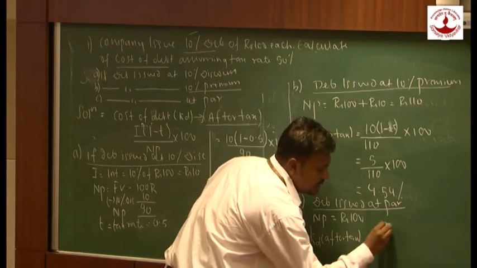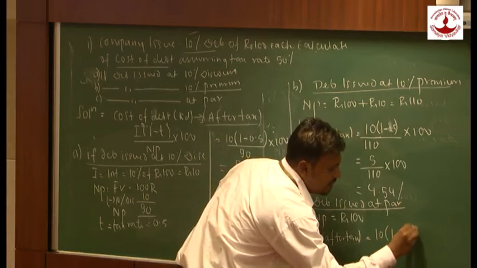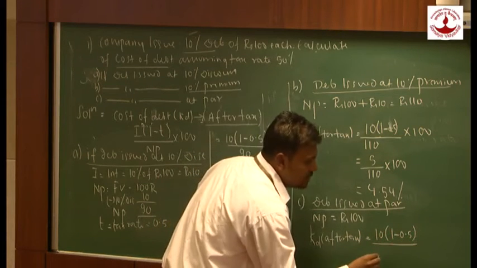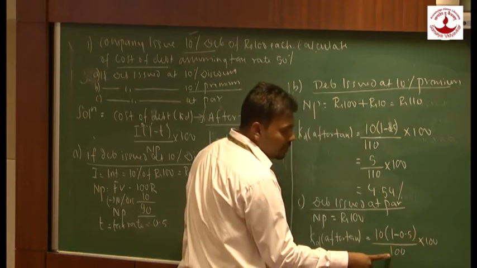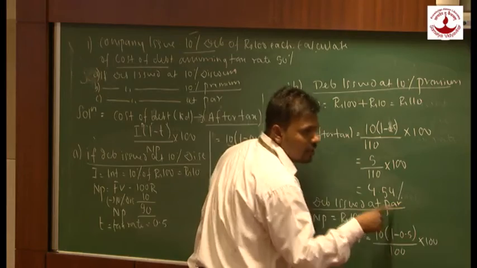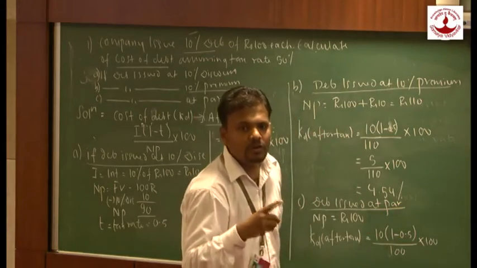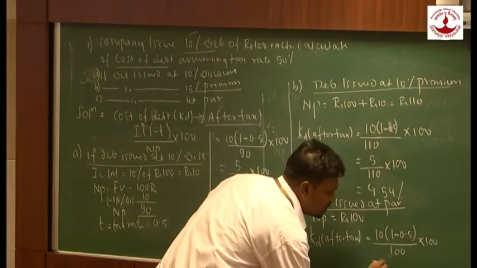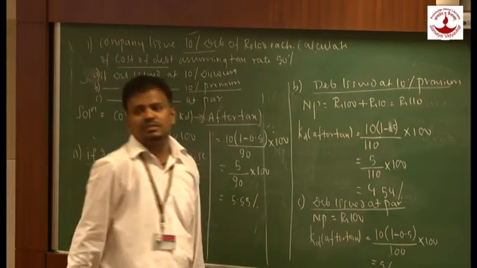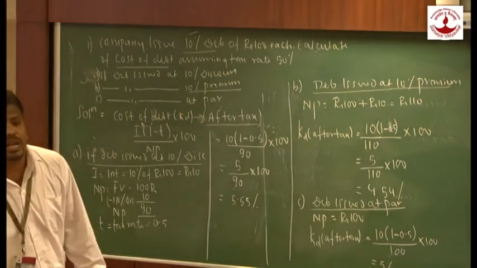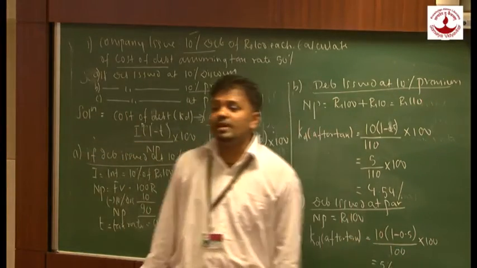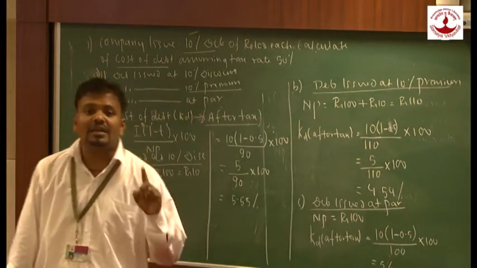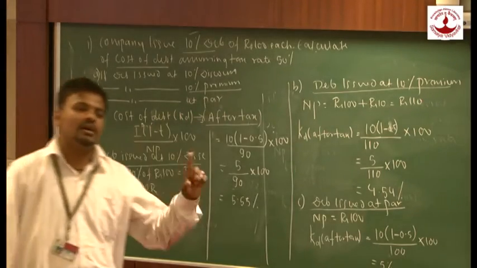My interest is 10, tax rate is 0.5, upon what is my net proceed over here? 100 into 100. Because debentures are issued at par, the company is going to receive only 100 rupees. So it would be 5%. This is how companies are going to calculate cost of debt in case debentures are irredeemable, before tax and after tax.